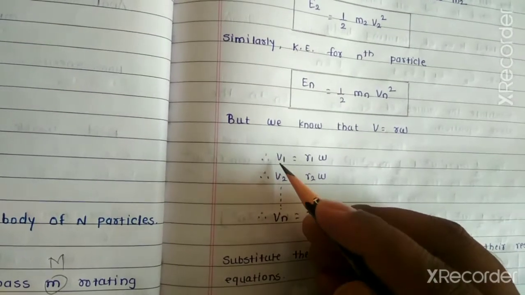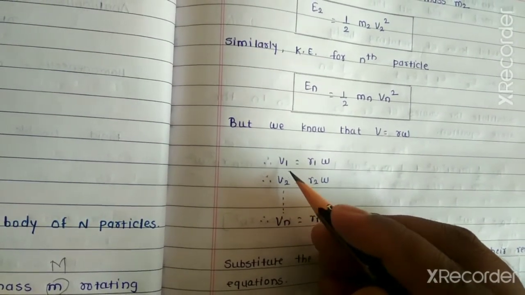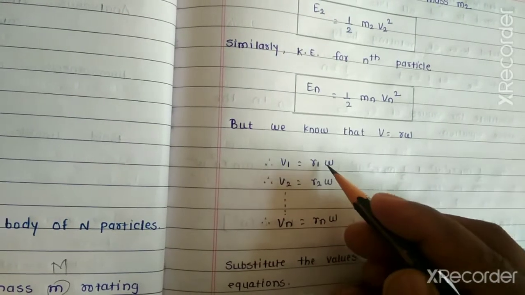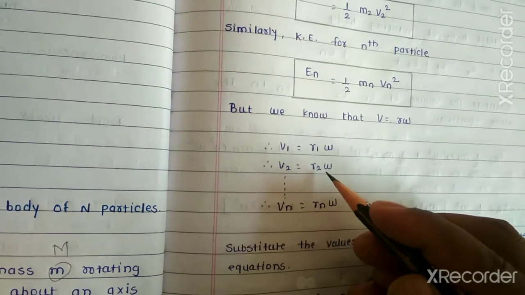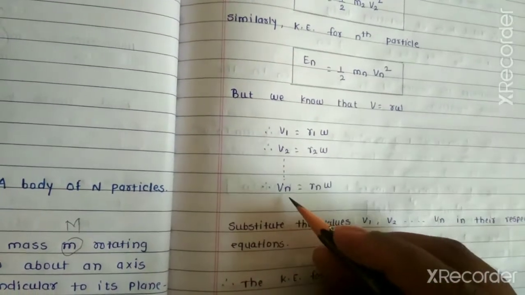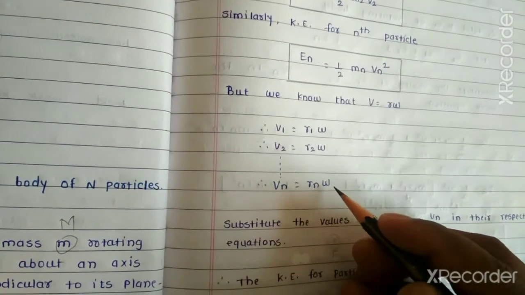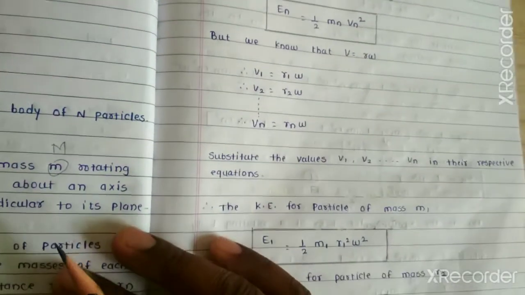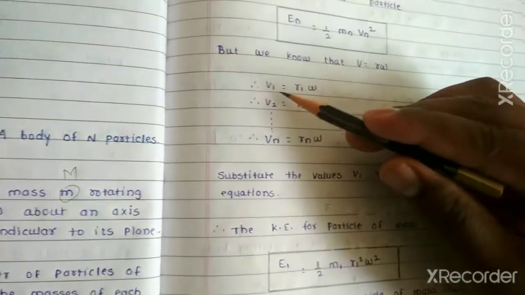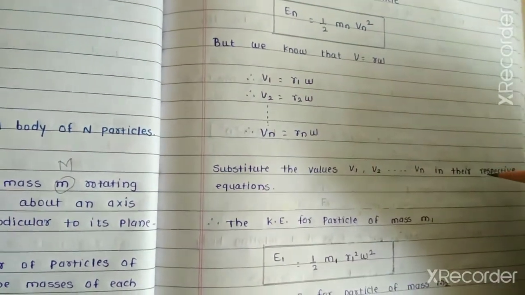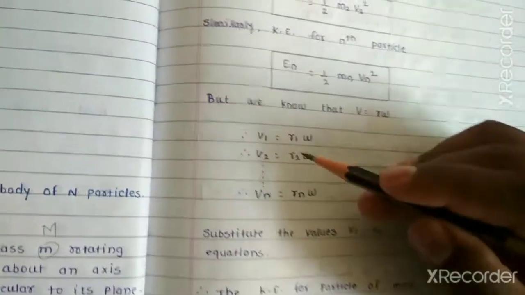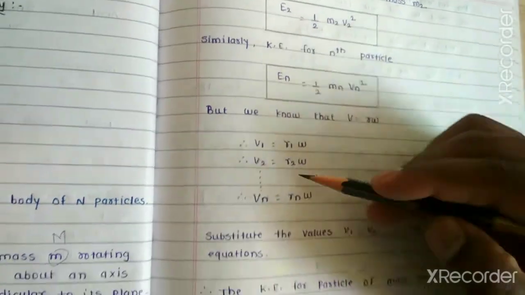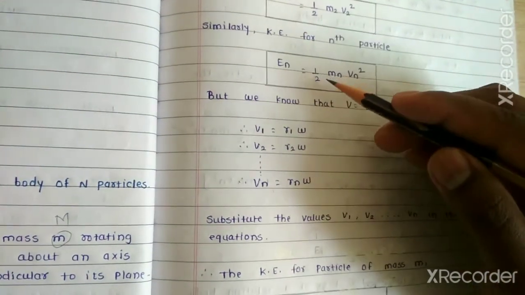So for particle m1, velocity v1 is equal to r1 omega, for particle m2, velocity v2 is equal to r2 omega, and for the nth particle, velocity vn is equal to rn omega. Now next, substitute the values of v1, v2, vn in their respective equations. Substitute the value of v1 in the first equation, the value of v2 in the second equation, and the value of vn in the third equation.